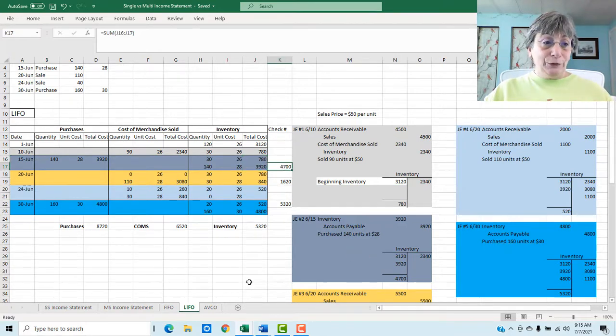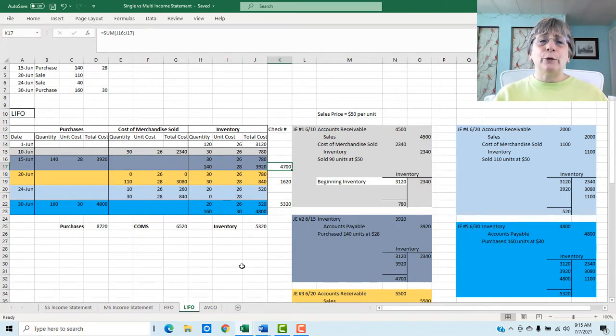Now what happens? We're going to sell some of this inventory. Now this is last in, first out. So whatever our newest inventory is, the last ones that we bought, that's what we're going to sell first.